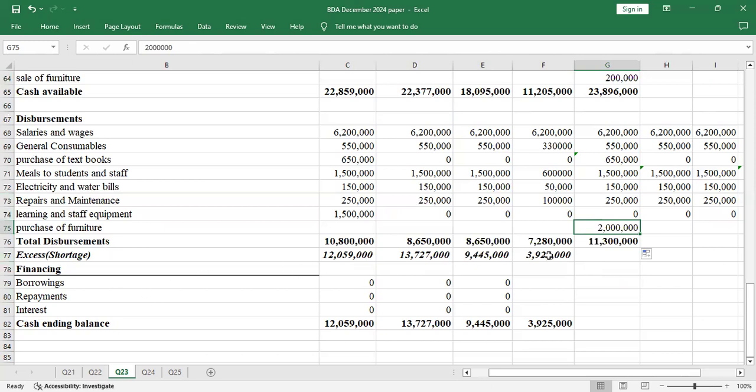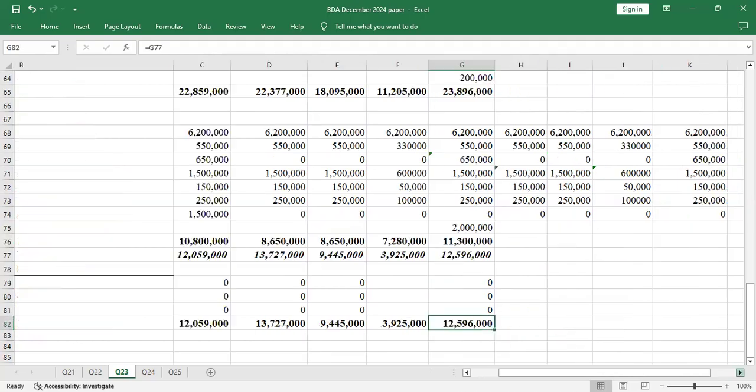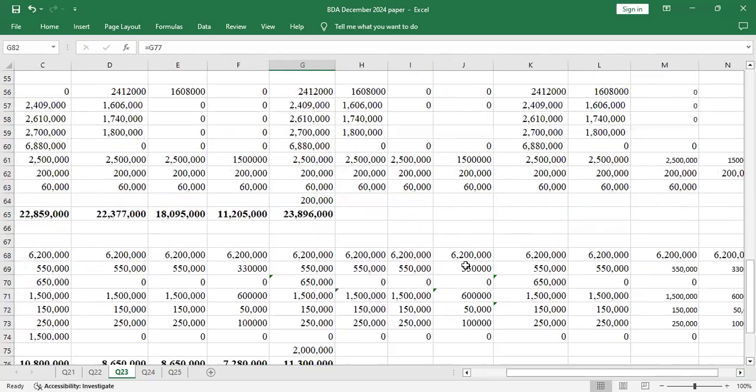So what was the excess? You just drag because it already copied the formula. So the excess will be 12, that amount. So borrowings, there were no borrowings in May, or repayment or interest. So you'll have 0, 0 there. So that when you drag, you get the 12.59. Yeah, because I've adjusted everything.